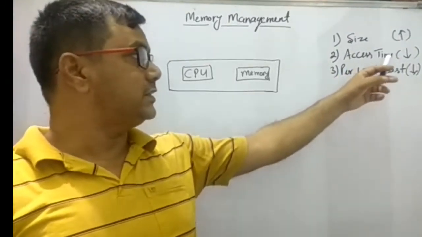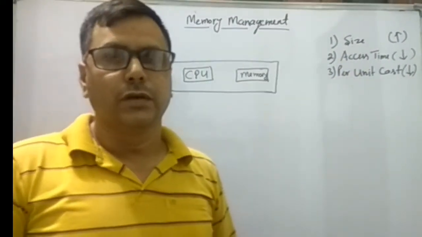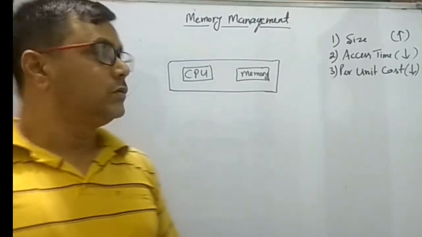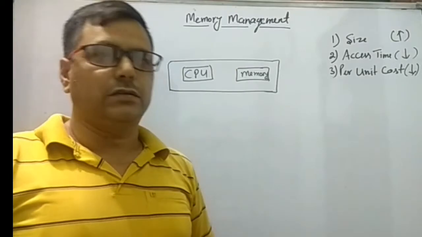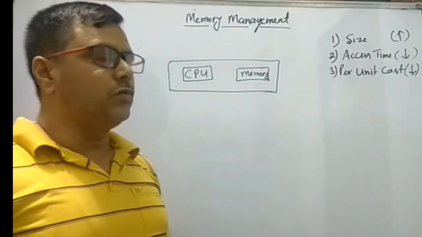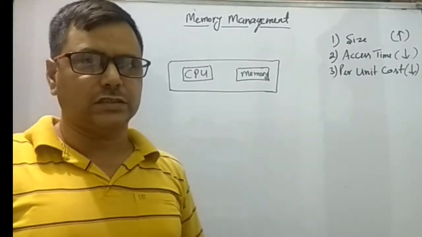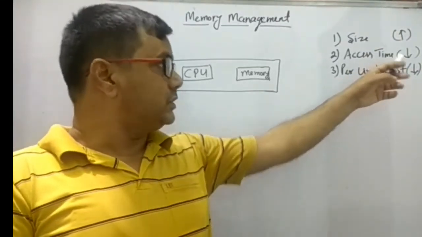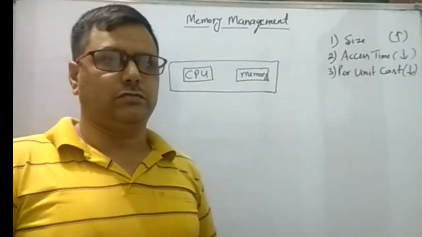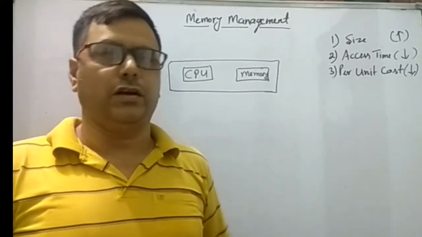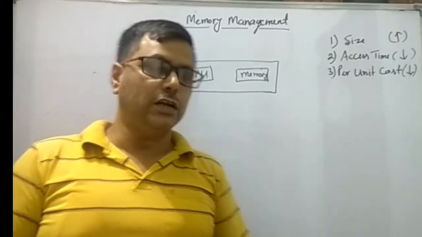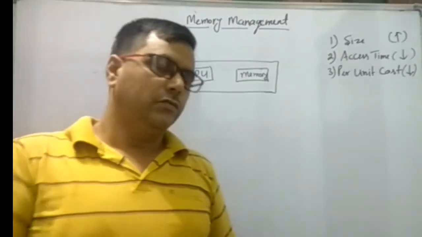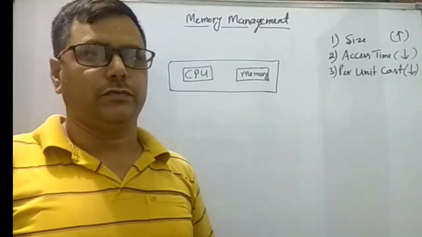The second characteristic is access time. Access time refers to the time to read or write an element of the memory from any memory location, and we always want the access time to be smaller. Our standard requirement is the least access time, smaller and smaller.